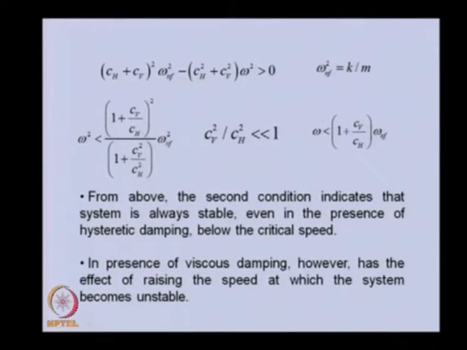So from this we can see that the system is always stable, even in the presence of hysteretic damping, below the critical speed. We have already seen that below the critical speed there is no instability, and the presence of viscous damping has the effect of raising the speed at which the system becomes unstable. So if we provide more viscous damping in the system, in the form of a damper in the bearing, we can raise this instability speed up to a certain level.